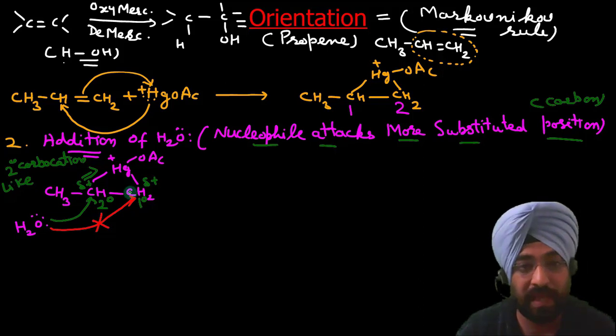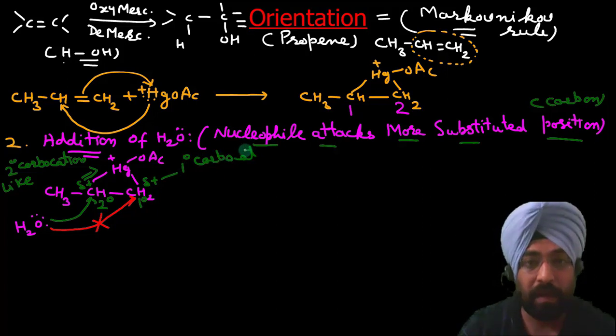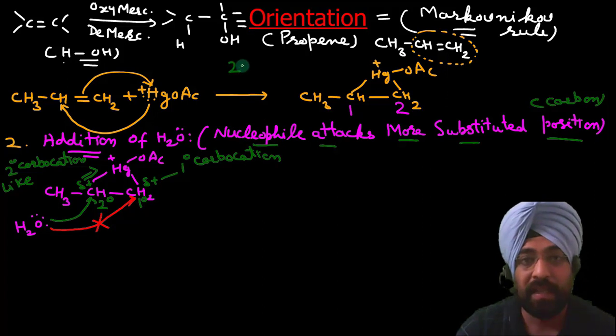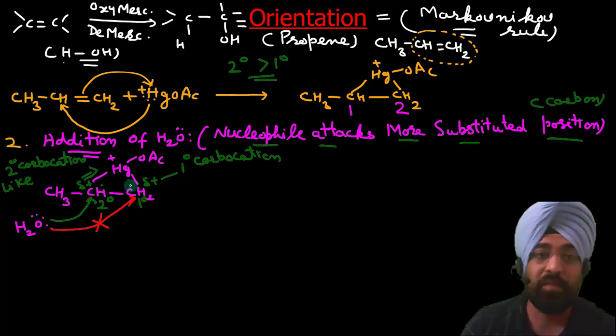If this carbon carries a positive charge, it will be like a primary carbocation. Secondary carbocations are more stable than primary carbocations, so there is more possibility of having positive charge on this carbon relative to that one. Why?